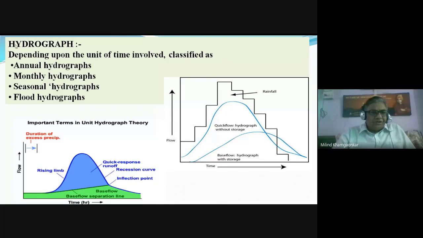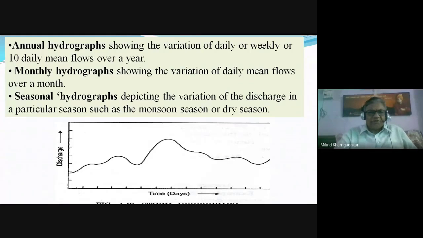Again, as the rainfall stops or the rainfall decreases, the runoff also decreases. There are four types of hydrograph generally: annual hydrograph, monthly hydrograph, seasonal hydrograph, and the flood hydrograph. Annual hydrograph is the variation of the daily or weekly or 10 daily mean flows, that is discharges, for the whole year. Monthly hydrograph, again, is the variation of the hourly or daily mean flows over a month. Seasonal means for one season, depicting the variation of discharge for a particular season, such as the monsoon or the dry season, or the winter season, you can say. Three seasons we have: monsoon season, the summer season, and the winter season.